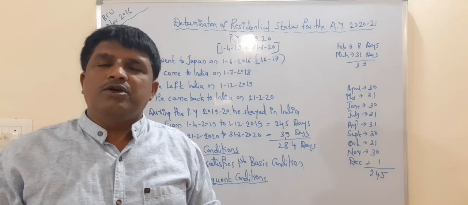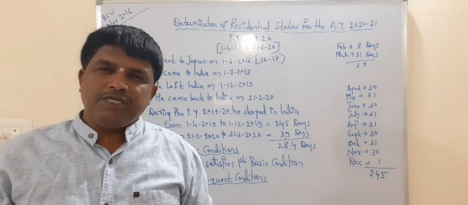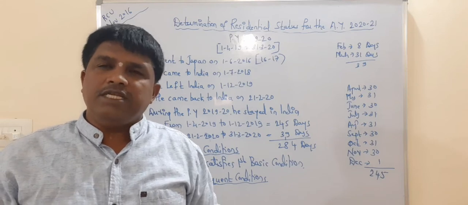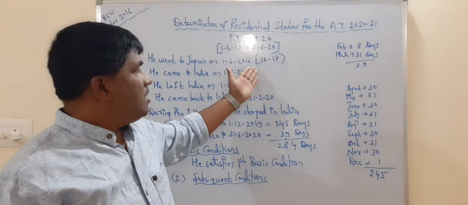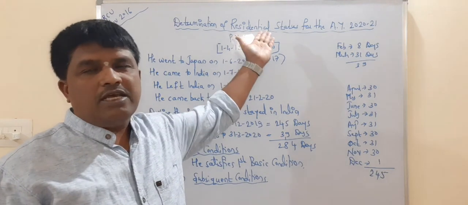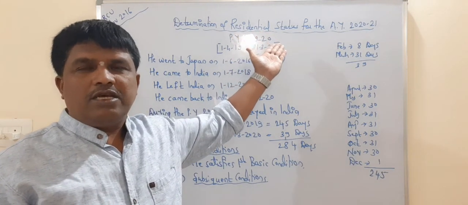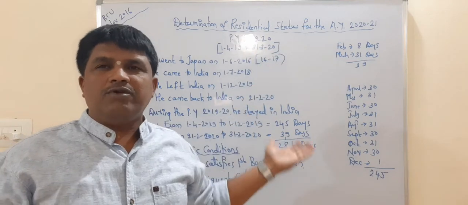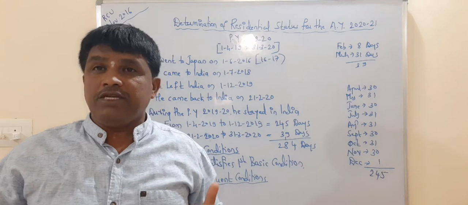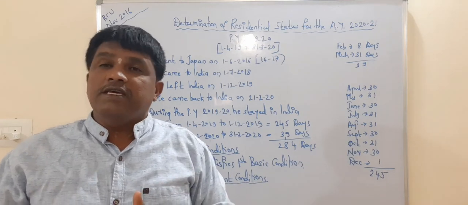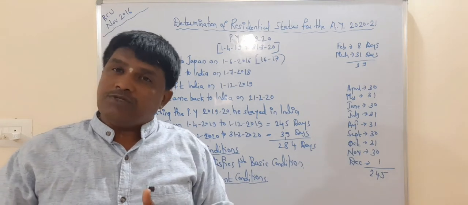In this problem, he was in India for 730 days or more, because he left India during 16-17. Before that year also he was in India. It means he satisfies both the subsequent conditions.